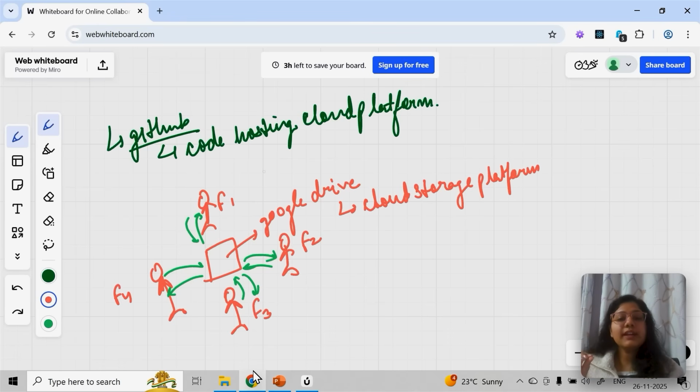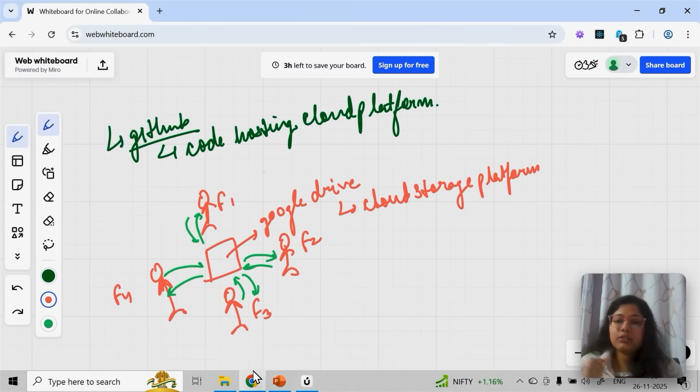So just like Google Drive is a cloud storage platform where you can store your files, folders, images, videos, PDFs, PPTs, you can store your Google Sheets, everything, just like that, GitHub is your code hosting platform. It's cloud storage. It's online. It's available online, so that anyone can access it, with whichever person you want to share it with.